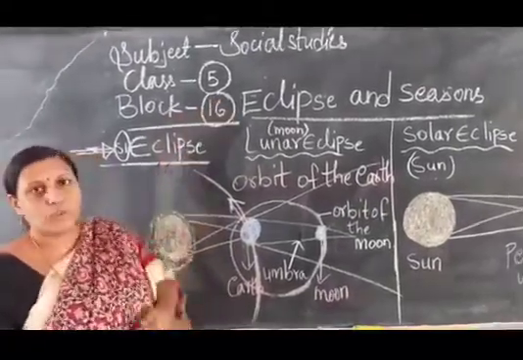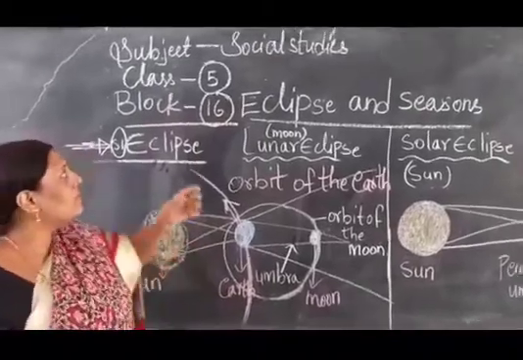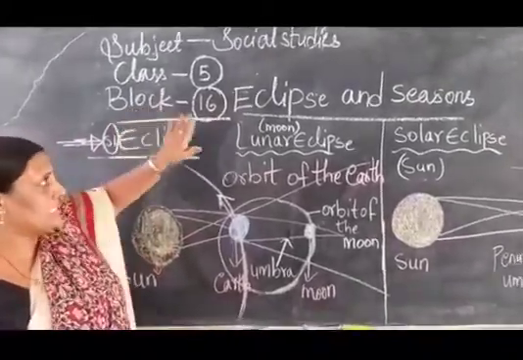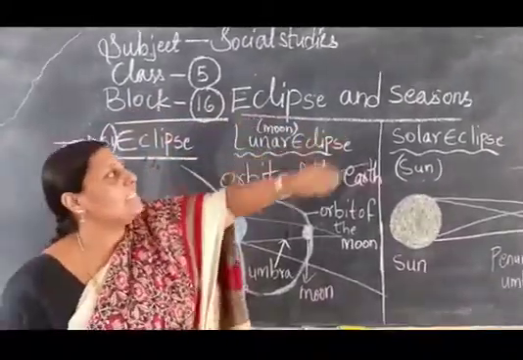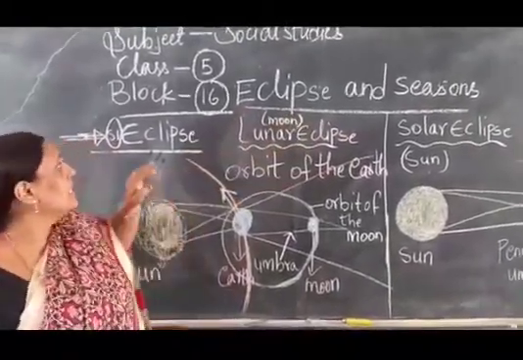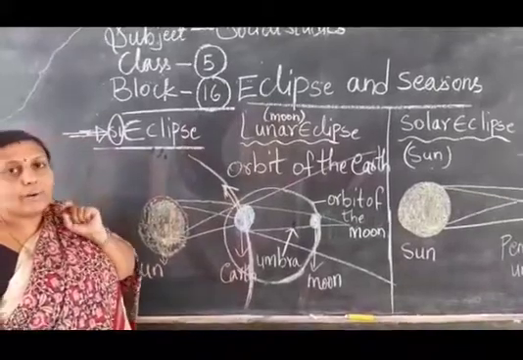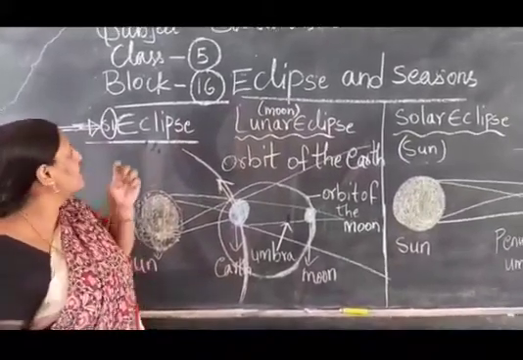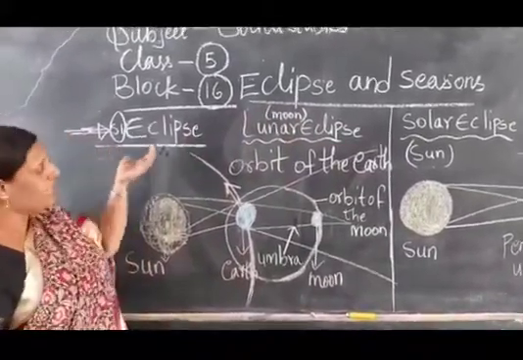I am a grade 5 social studies teacher, children. Now see, beta, today we are going to do block 16, Eclipse and seasons. What is our block 16, children? Eclipse and seasons. In block 16 we are going to learn about what are eclipse and what are seasons. Today our topic is S1 eclipse.